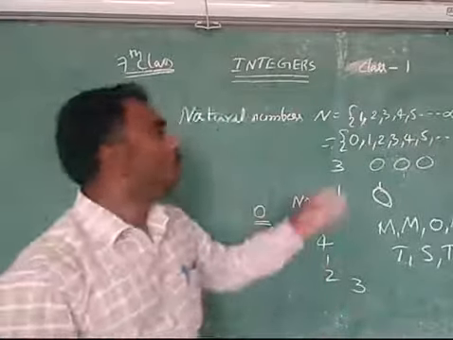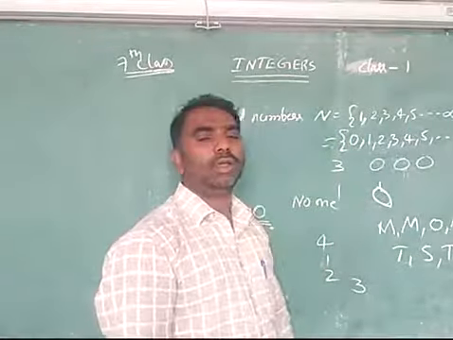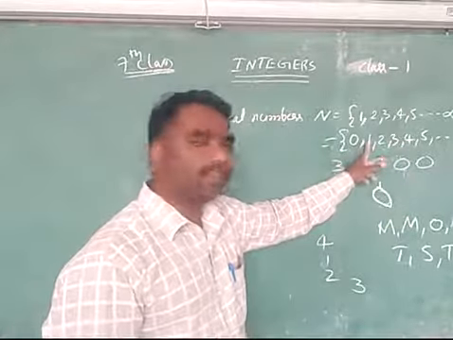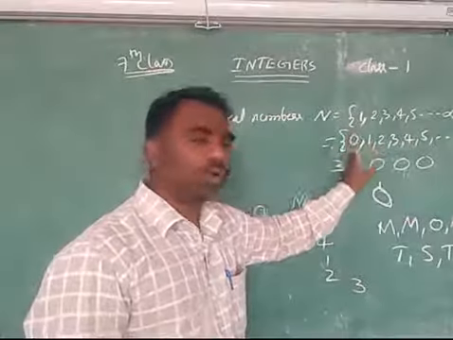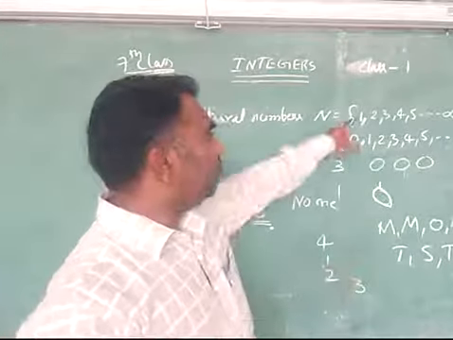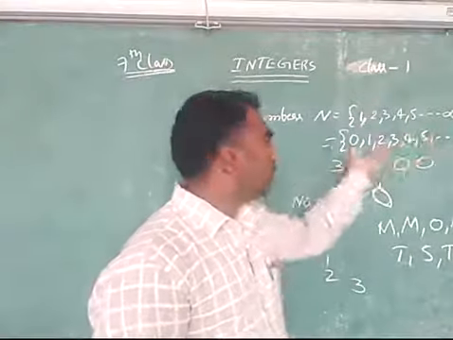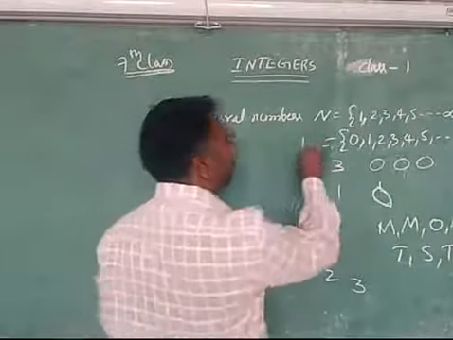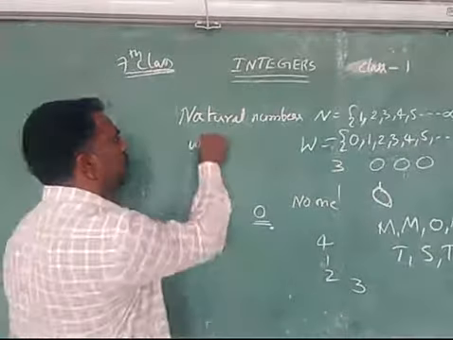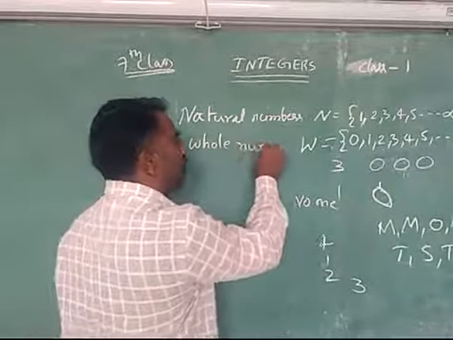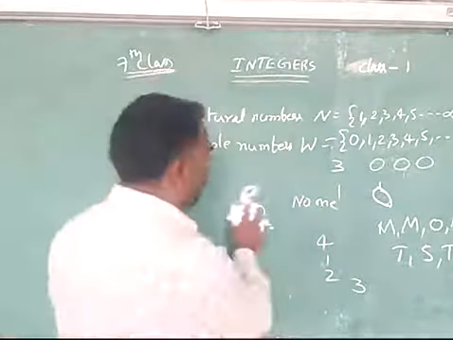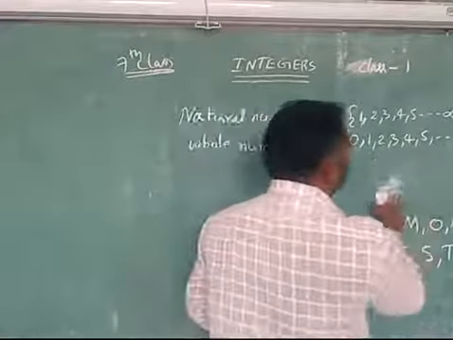Maybe you'll have a doubt: why do we add the 0 before 1? You know that as usual, 3, one less is 2, 2, one less is 1, and from 1, one less is 0. That's why 0 will compulsorily be on the left-hand side of 1. After joining 0 to the natural numbers, we say that all these numbers are called whole numbers, and whole numbers are denoted by W. So now whole numbers are from 0 to infinity.